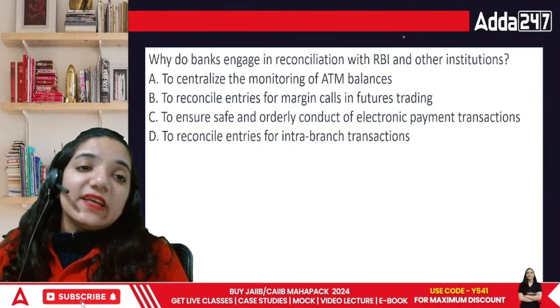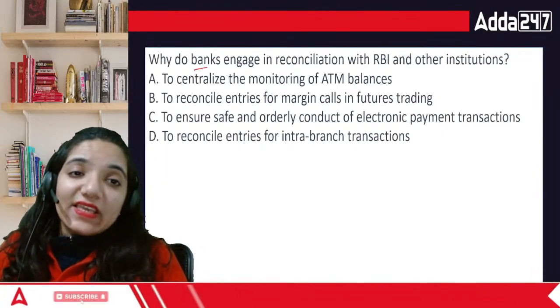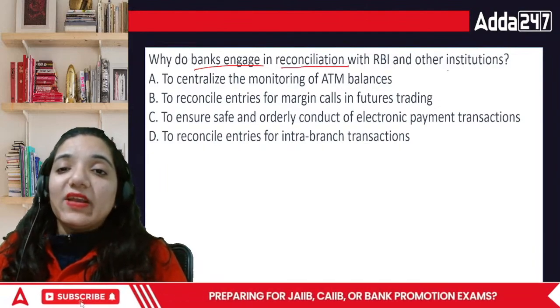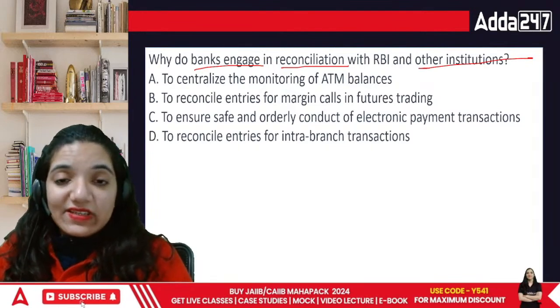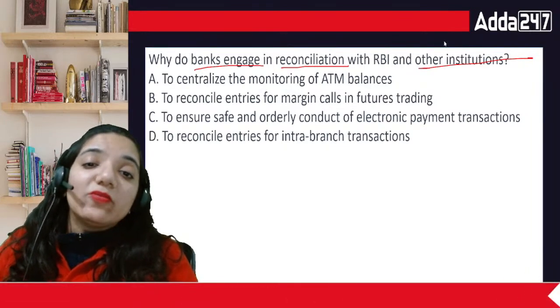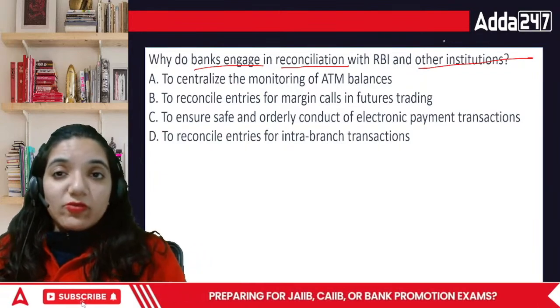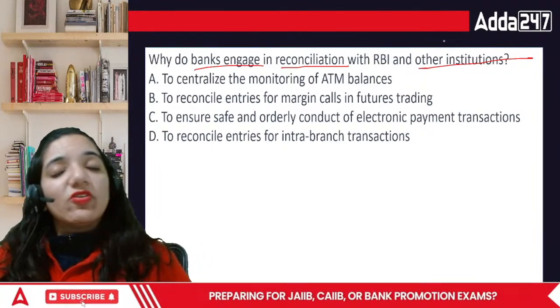Okay. Now comes the next point. Why do the banks engage in reconciliation with RBI and other institutions? Banks need to do this because if there is any kind of error or gap between the information that we are looking at and what the other party is having, then frauds are very easy.